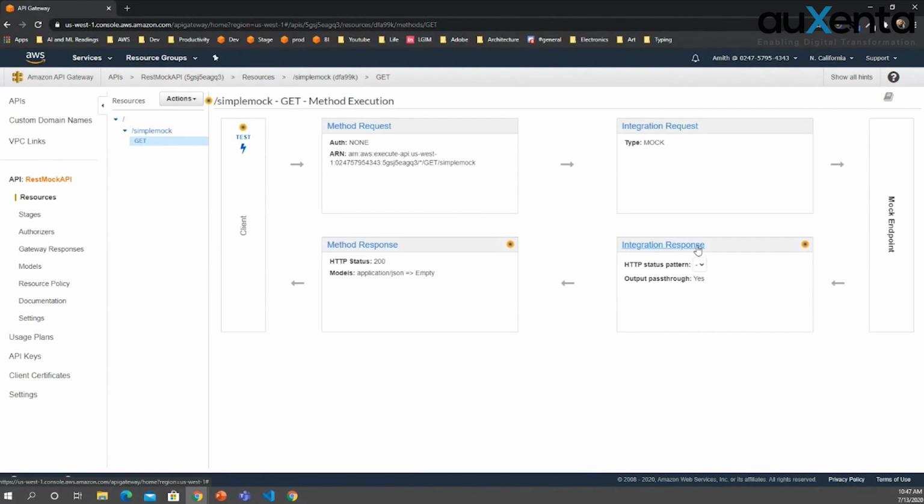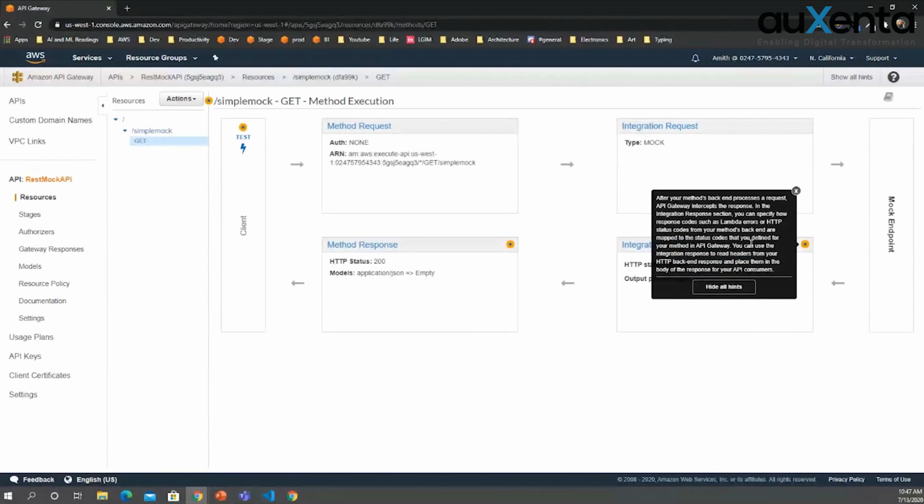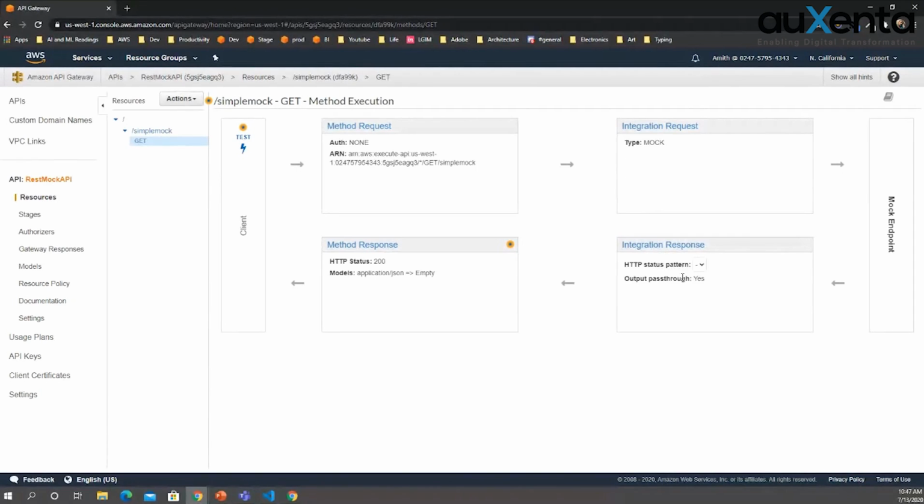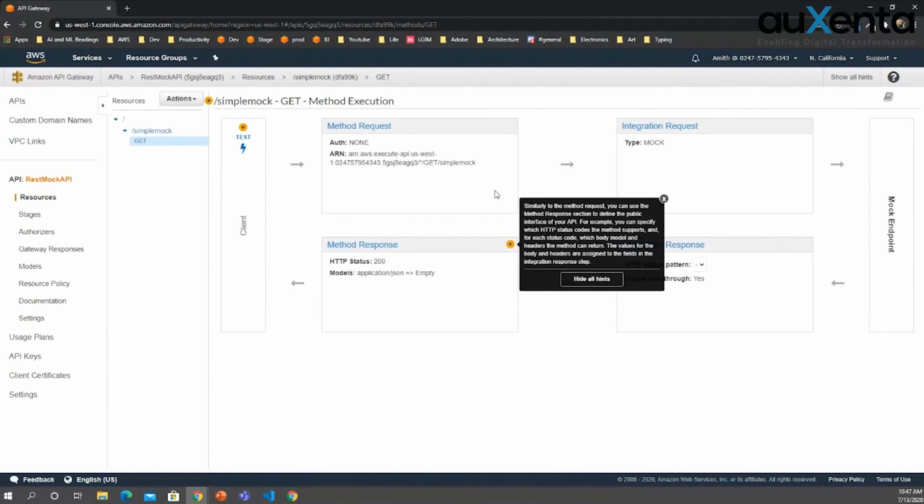Then we can map errors and status codes to the API Gateway method response. If you go there, you can see those details. Here, what it does is it maps the HTTP response to the method response. In method response, this is again the public definition of the response.